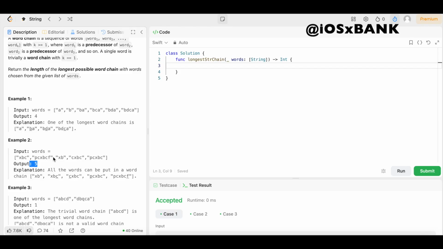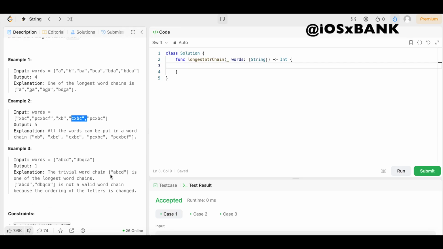But it's important to understand with this example that we do not have to go in the order of indexes. Like up here, the indexes kind of went in order. Down here, the indexes are not in order at all, but we are still able to create a word chain from the strings that they give us. We start at index 2, then we go back to index 0, then from index 0 we go to index 3, and so on, just so you can see that the words may or may not be in order in our input.